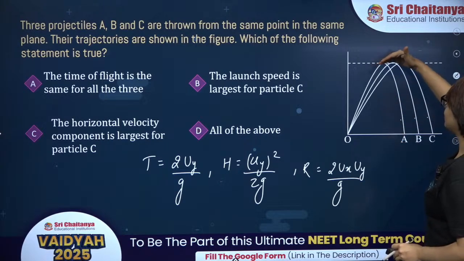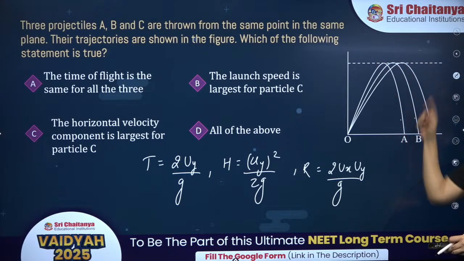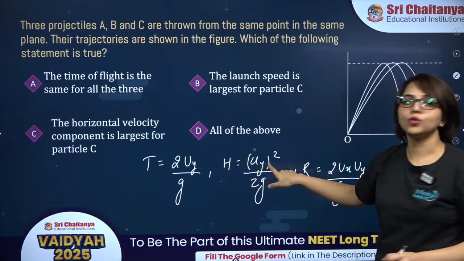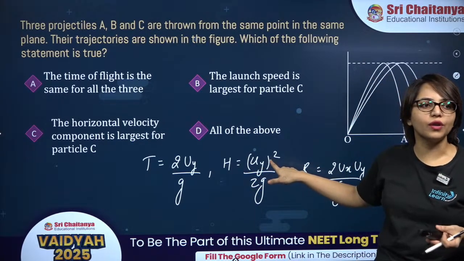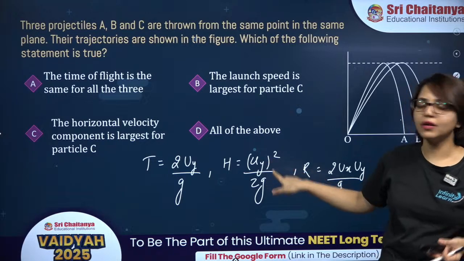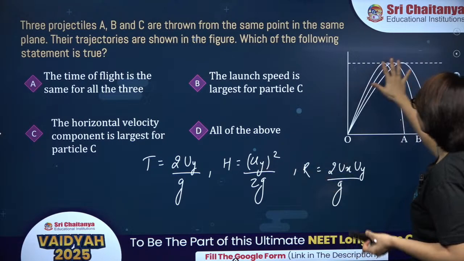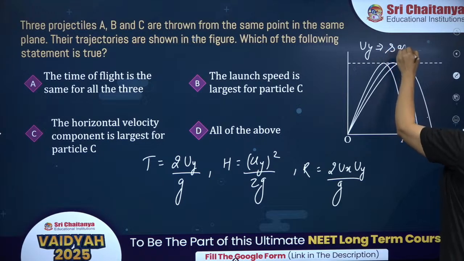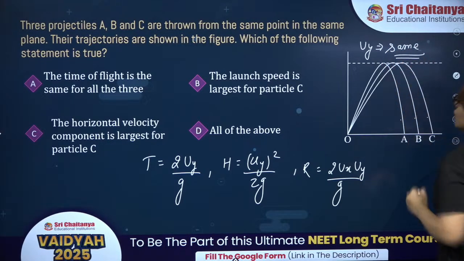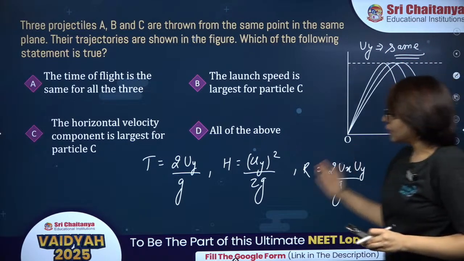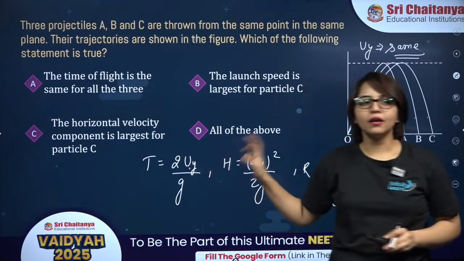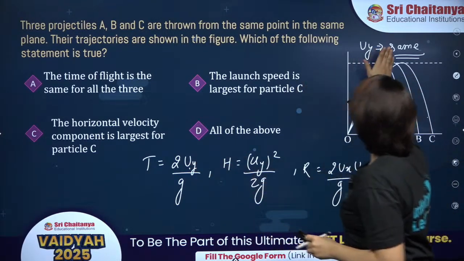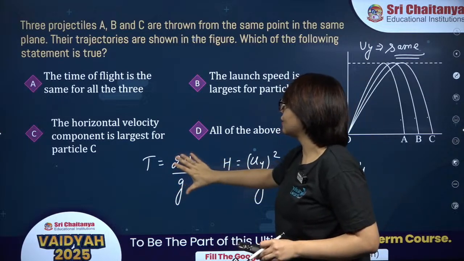Maximum height is same for all. Range is different. We decide maximum height with the help of y component of velocity. And if maximum height is same, uy is same for all. Time period is also decided by uy, y component of initial velocity. So if uy is same for all, time period is same for all.